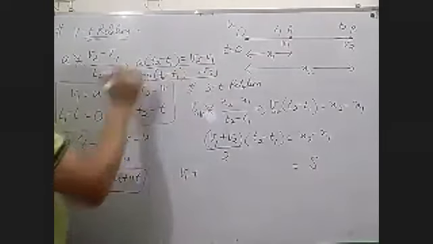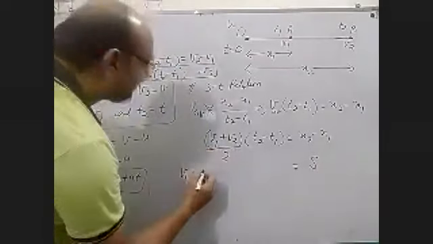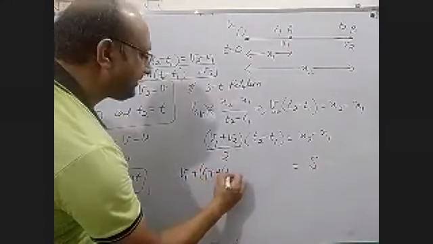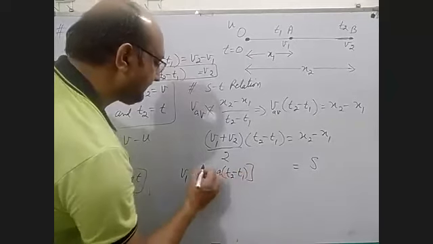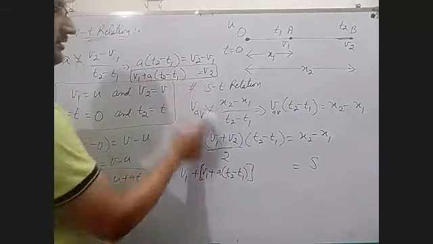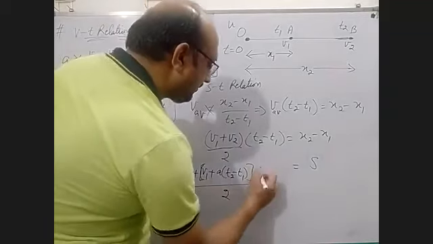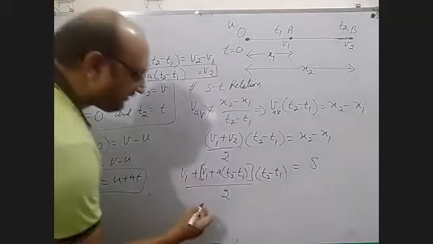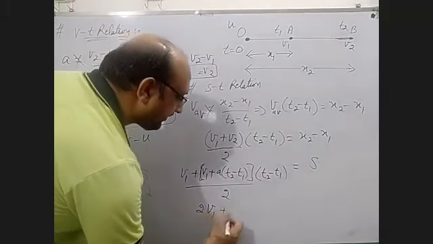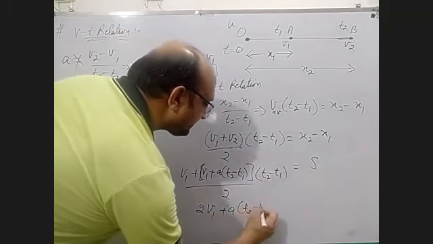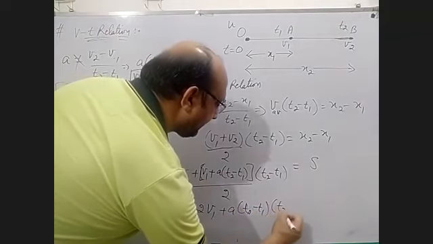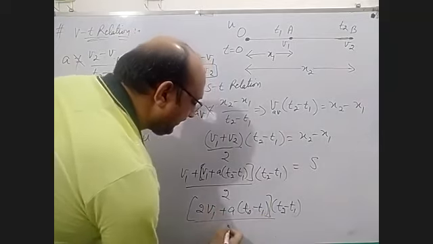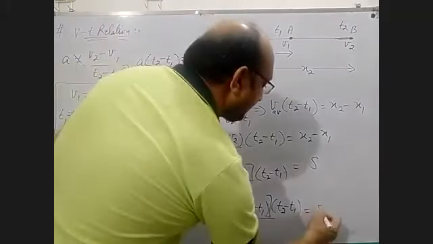This value of v2 you have to put here: (v1 plus v1 plus a(t2 minus t1)) upon 2, times (t2 minus t1). Now v1 plus v1 is 2v1, plus a(t2 minus t1), times (t2 minus t1), upon 2, is equal to x.